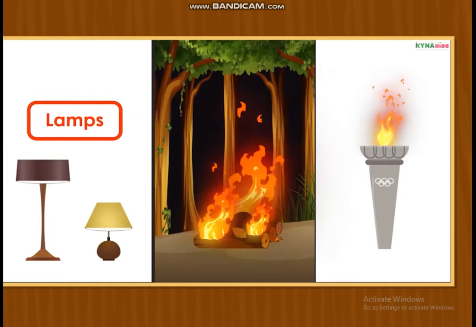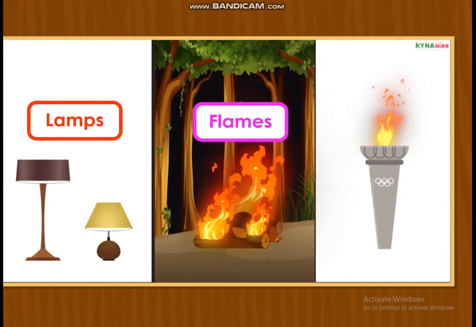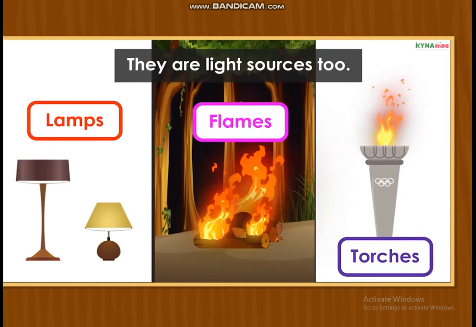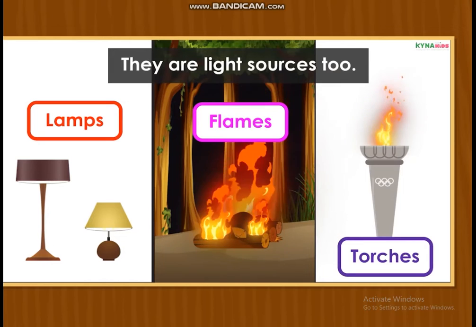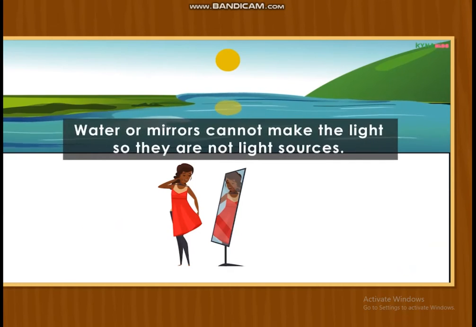Lamps, flames, torches, they are light sources too. Water or mirrors cannot make light, so they are not light sources.